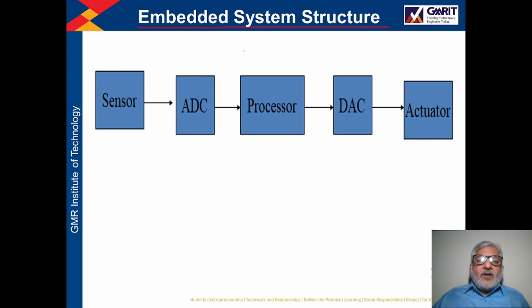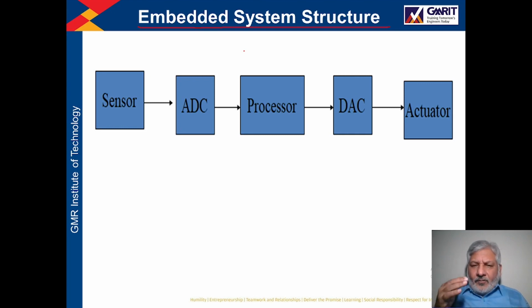So basically, what is an embedded system? An embedded system is a system which performs a few or a single task repeatedly.